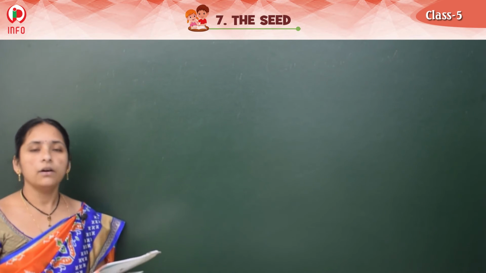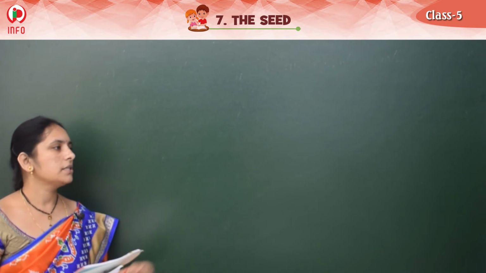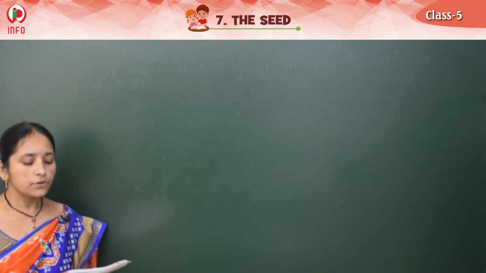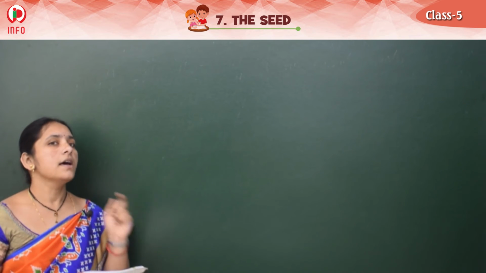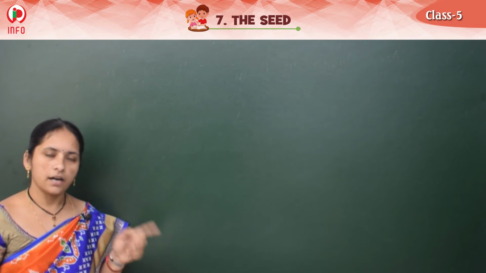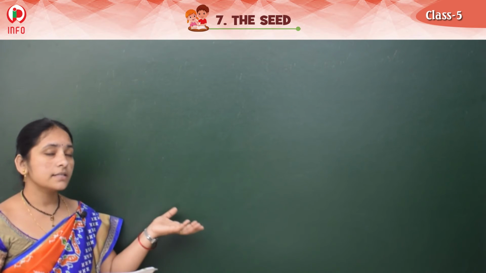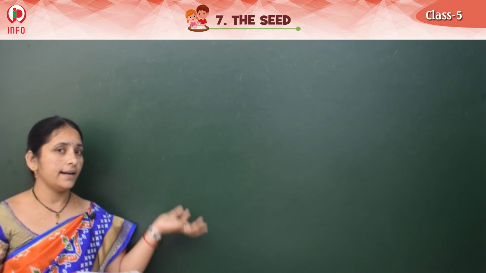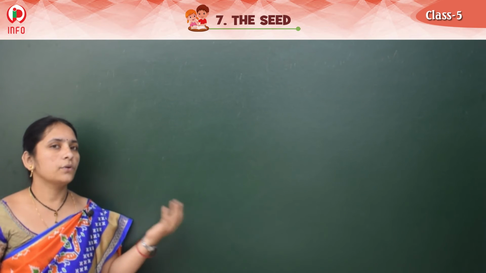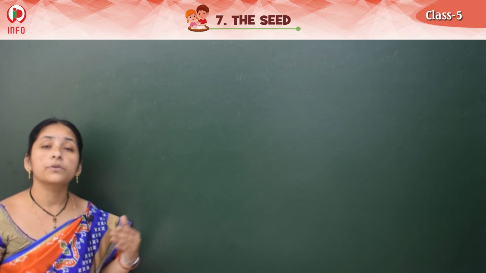See this one. All of you practice this conversation. I am reading it out. Here is the conversation between Raju and Rani. We have discussed this lesson about seeds, and now this is the conversation about the garden.